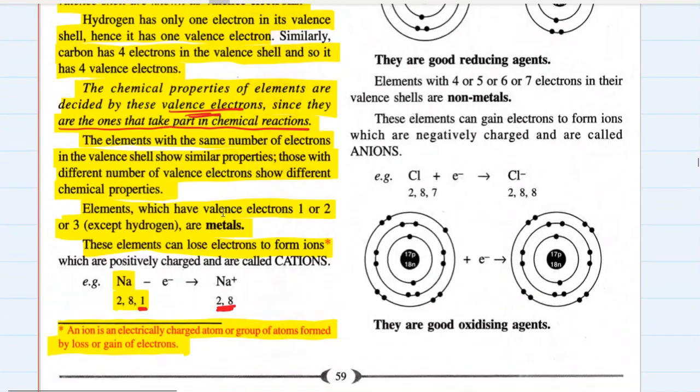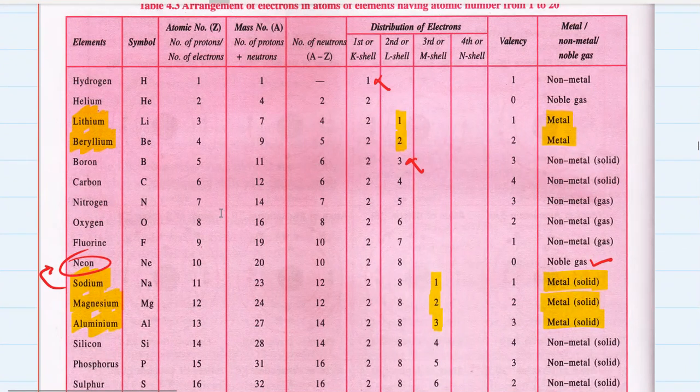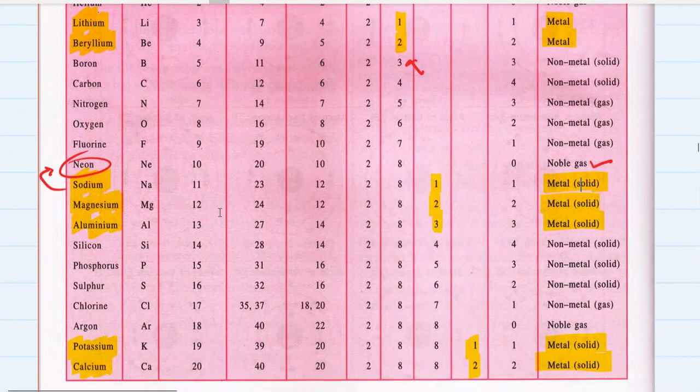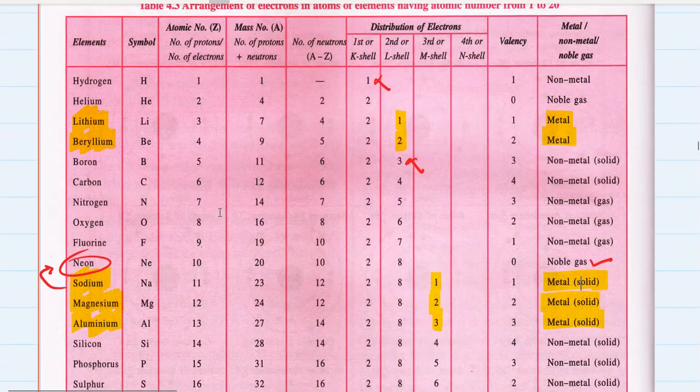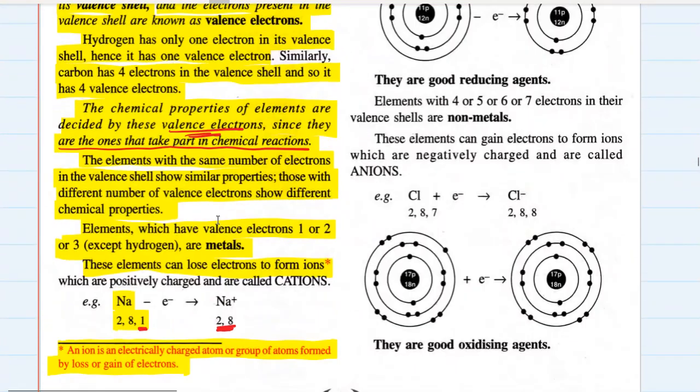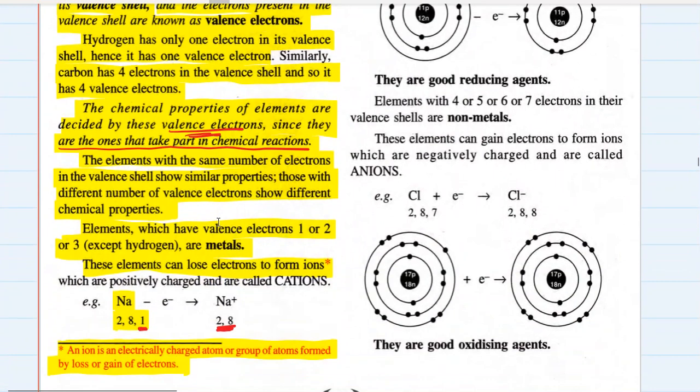Not only sodium, all the metals which I have marked over here, who have 1, 2, or 3 electrons in their outermost shell, they all behave similarly. They all choose to lose their valence electrons, which are just 1, 2, or 3 electrons. For all the metals, it is easier to lose 1, 2, or 3 electrons which are present in their outermost shell, that is their valence electrons. Okay, so metals behave in this peculiar manner. They lose electrons and they acquire positive charge.